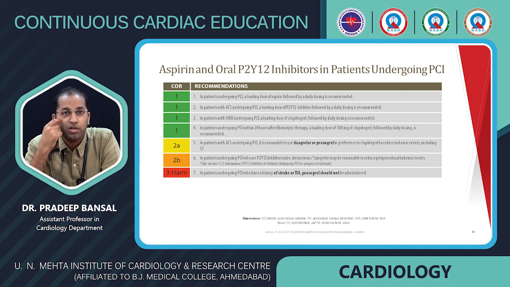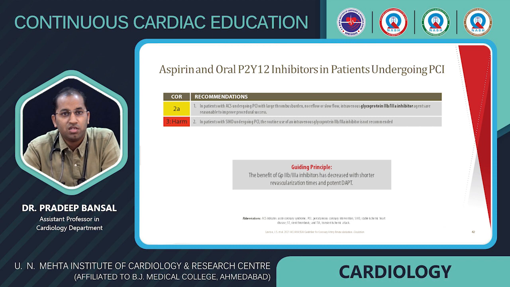They also made recommendations for oral P2Y12 inhibitors in patients undergoing PCI. There is a class 1 indication for aspirin and clopidogrel in patients undergoing PCI in STEMI and stable ischemic heart disease. They also recommended ticagrelor and prasugrel, a class 2A indication, and prasugrel should not be given with a prior history of stroke or TIA.